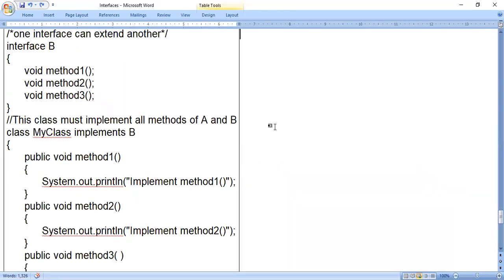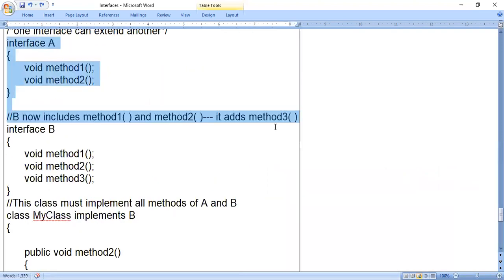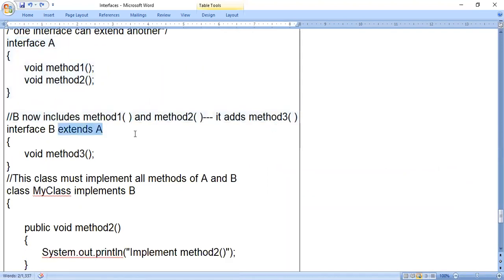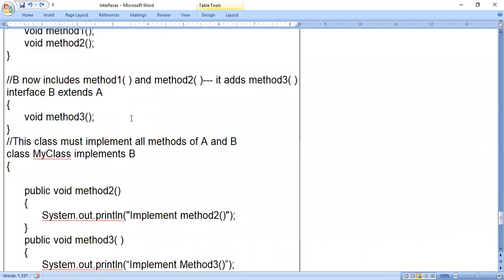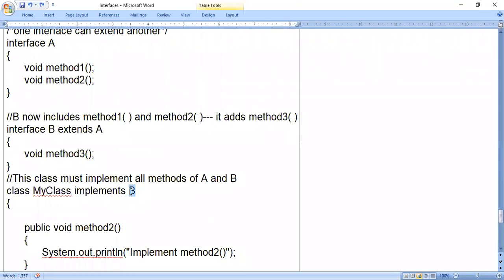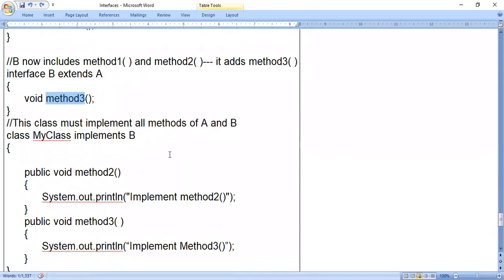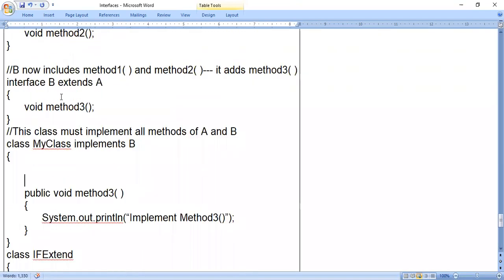The meaning of this is, suppose I have implemented interface B in my class, and only method 3 is present in interface B. I would write code for only method 3, because method 1 and method 2 are not present in interface B, right?